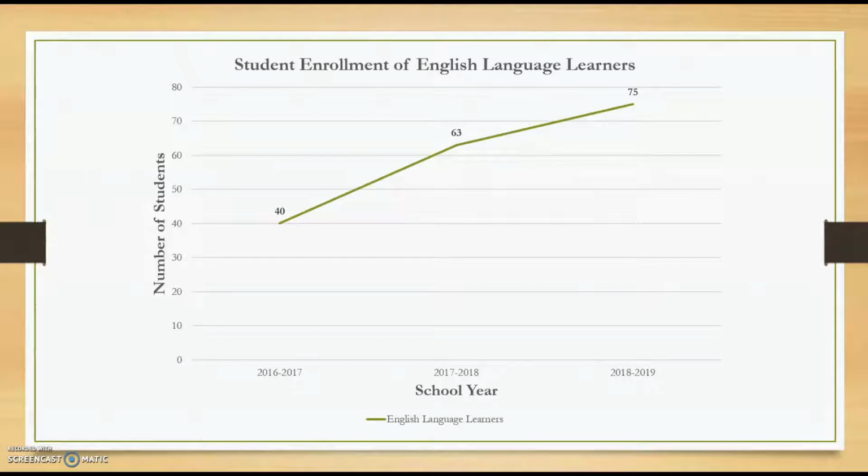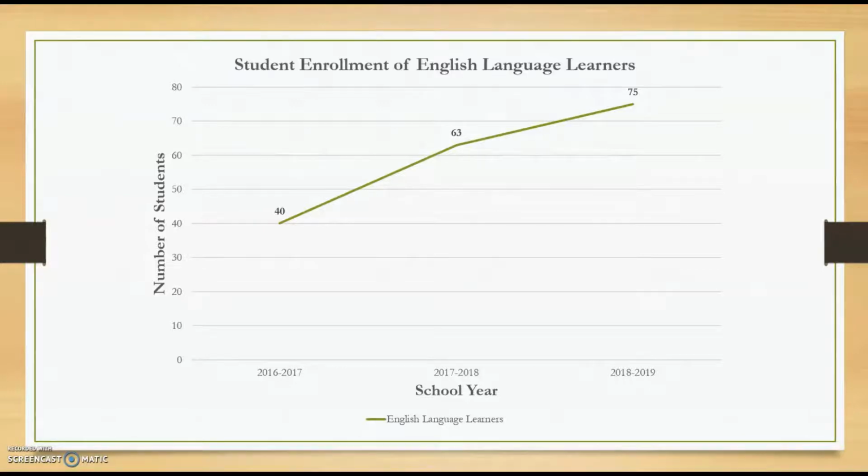Next, we examine the number of students enrolled that are identified as English language learners. The graph demonstrates an increase in the number of students enrolled that are English language learners, going from 40 total ELLs in 2016 to 2017, to 63 students in 2017 to 2018, to 75 students in the 2018 to 2019 school year.